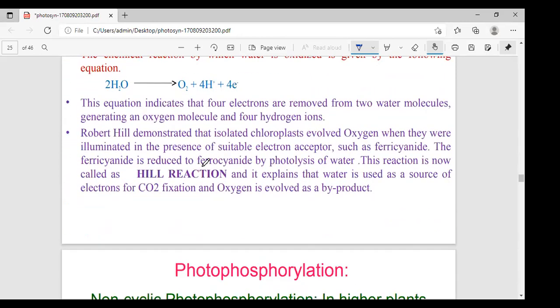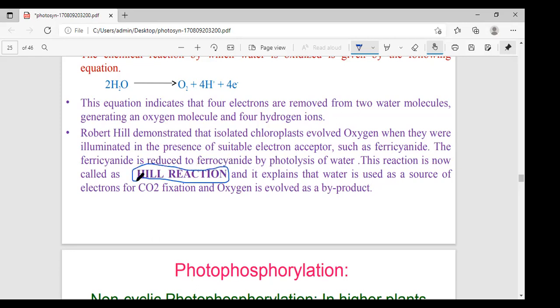In this, the light reaction is a total complex process. For the sake of lucidity and clarity, it is discussed under some headings, and in that subheading I'll now explain the Hill reaction. This reaction is very important.